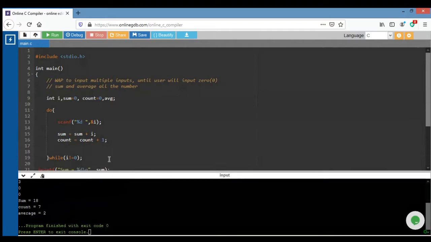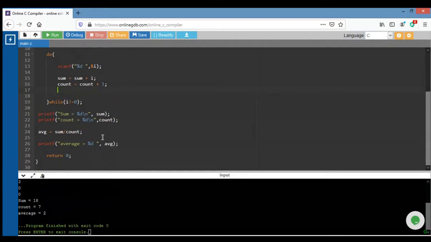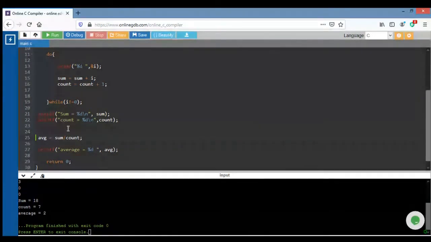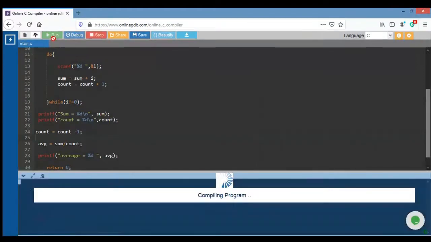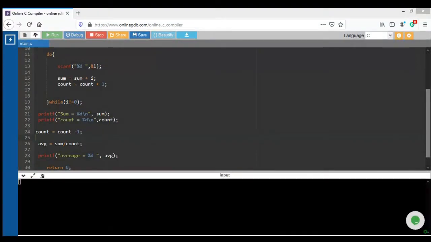Because 0 is also being counted, and I don't want to count 0, here I want to decrease the counter, because I am using a do while loop: minus 1. Right? Now we receive the exact answer of 6 inputs.